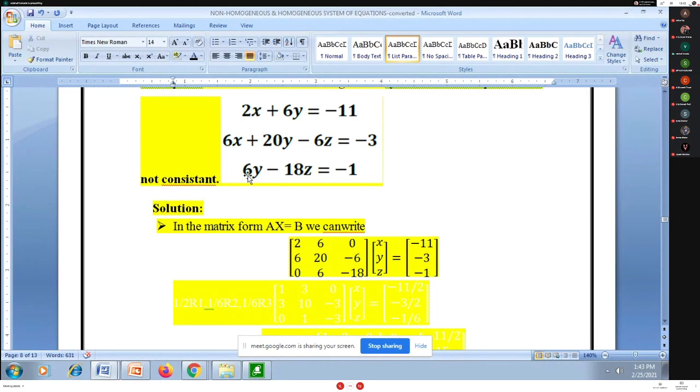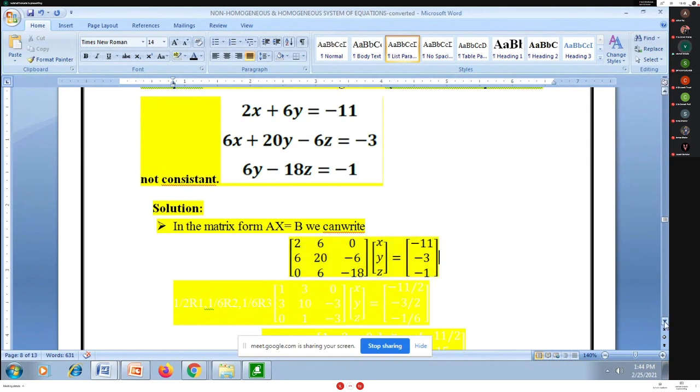The remaining equation is 0x plus 6y minus 18z, so I write 0, 6, -18, right-hand side -1. x, y, z is a column matrix of unknowns. This system has three equations and three unknowns. So A is the coefficient matrix of order 3 by 3, the matrix of unknowns is 3 by 1, and the right-hand side constants again form a column matrix of order 3 by 1.